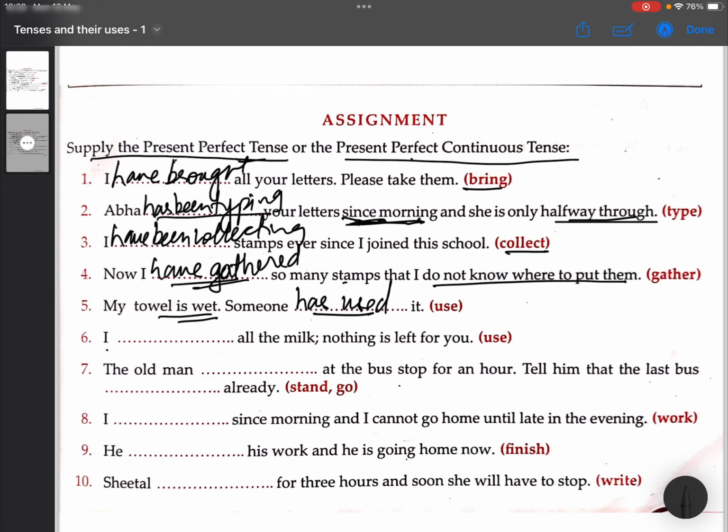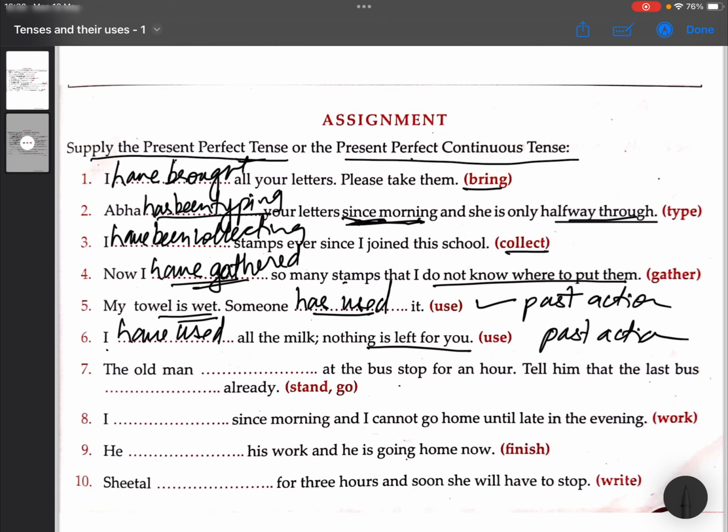I dash all the milk. Nothing is left for you. I have used all the milk. The action is over. Nothing is left for you. Now, this thing is not going to continue in the present. It expresses a past action. So, here also it expresses past action and here also it expresses past action.